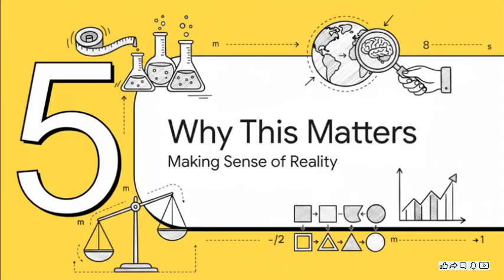So we have vocabulary in our units, we have meaning through accuracy and precision, and we have grammar with significant figures. So why does mastering this whole language even matter? Because it's literally the operating system for the modern world. From the microchip in your phone to the GPS satellites flying way overhead, none of it works without this shared, obsessive attention to detail. It's how we make sense of reality and then build amazing things on top of it.